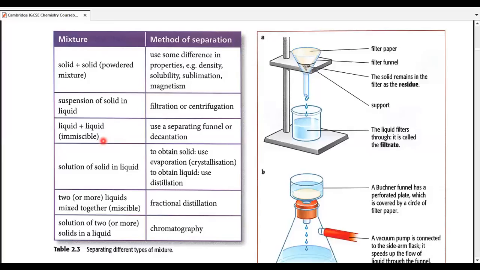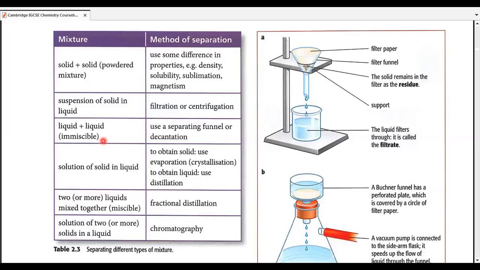Coming to the next point, we have a solution of solid in liquid. Now, in order to obtain solid, that point is very important. We might be interested in obtaining the solid, or we might be interested in the liquid. In order to obtain the solid, we use evaporation or crystallization procedures. And in order to obtain liquid, we might use distillation procedures. You might be familiar with the names of these processes or somewhat definitions. Sometimes in previous classes, we also studied their techniques and methods in detail, but here the details would be much more than in the previous classes.